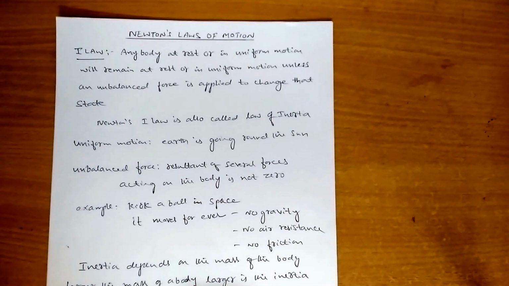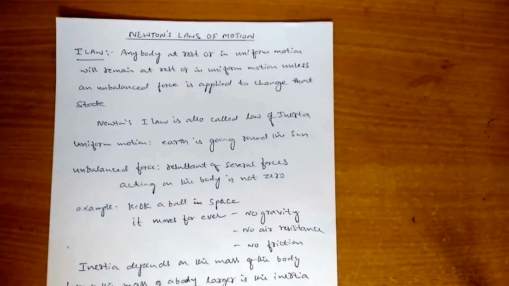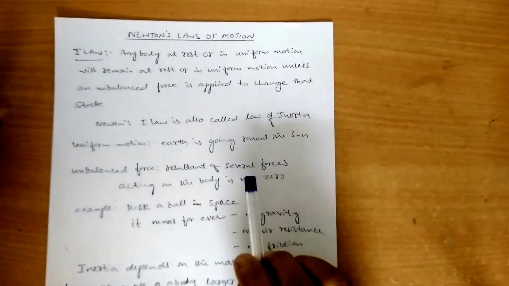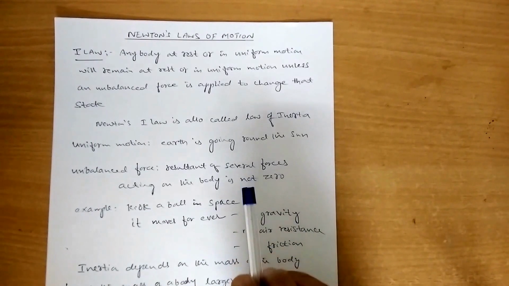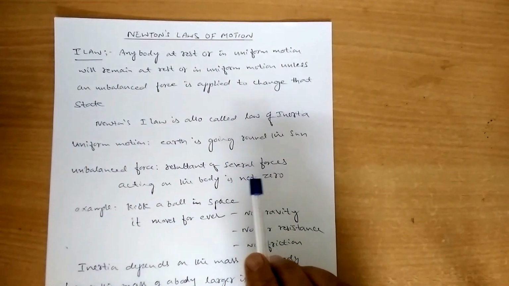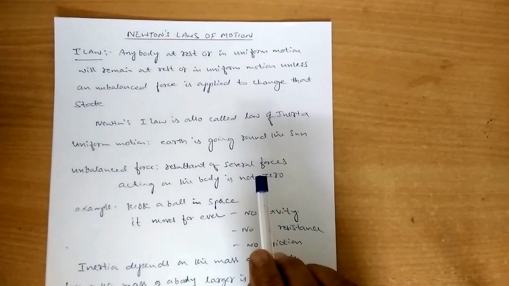And inertia is of three types: inertia of rest, inertia of motion, and inertia of direction. We'll take an example of inertia of rest. A book lying on a table will continue to remain there until an external force is applied on it. That is an example of inertia of rest.